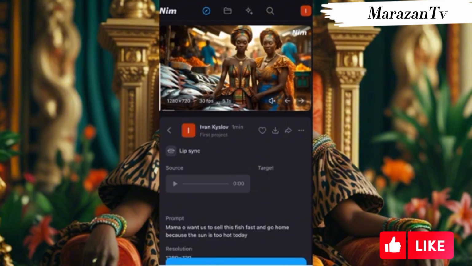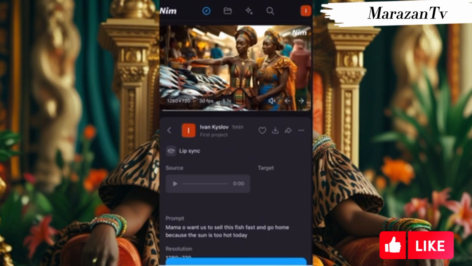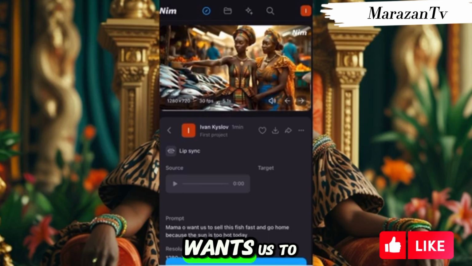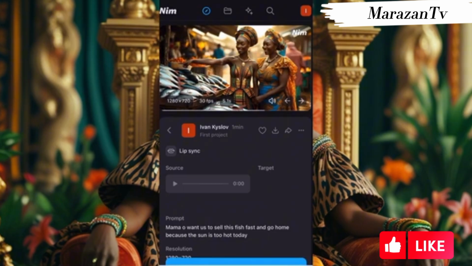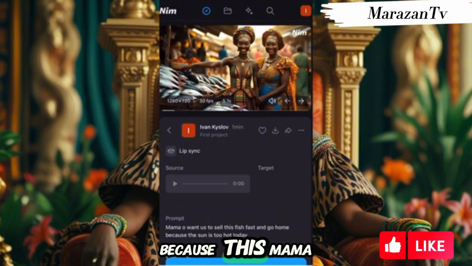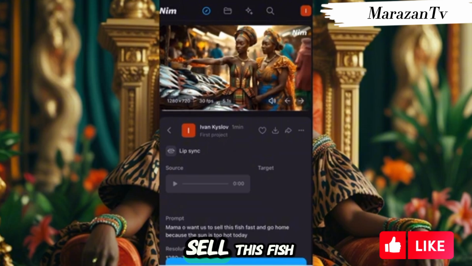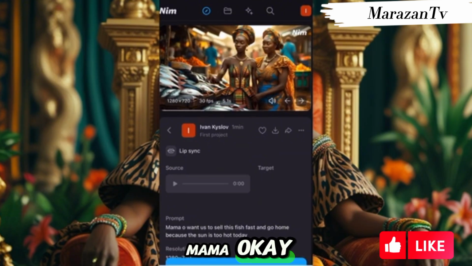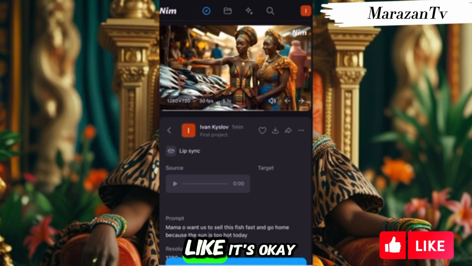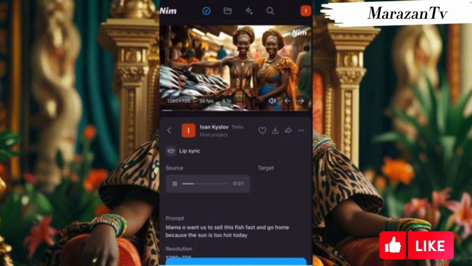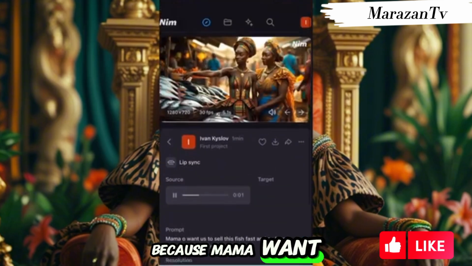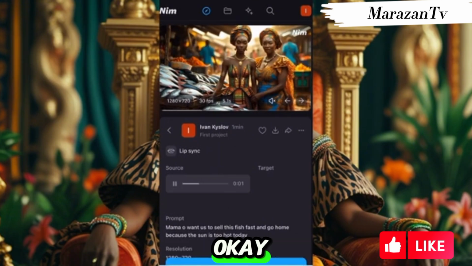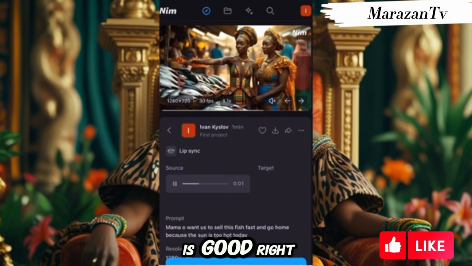Oh, okay. The lip sync is fast and go home because this mama want us to sell this fish fast and go home because this mama want us to sell this fish fast and go home because this mama okay. want us I to don't know, sell but this I feel fish like it's okay. fast and go home because this mama want us to sell this fish fast. Let's mute. Okay. I think this is good, right?